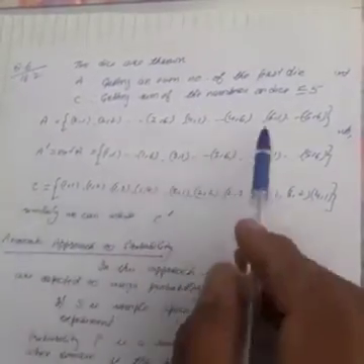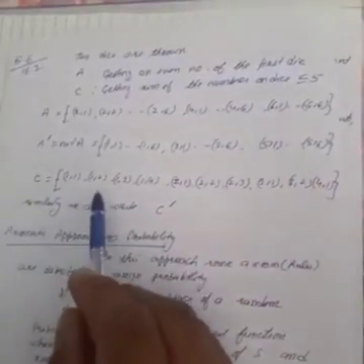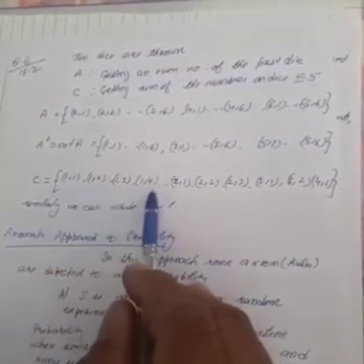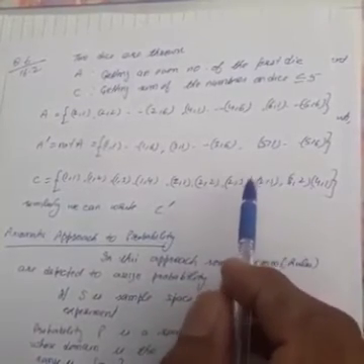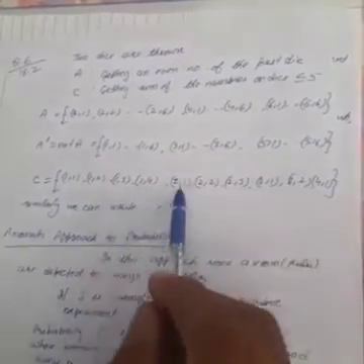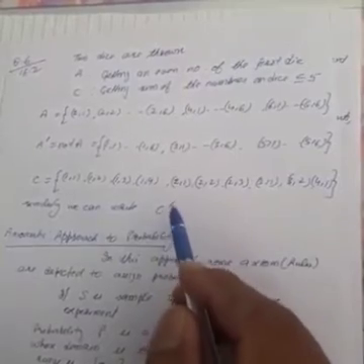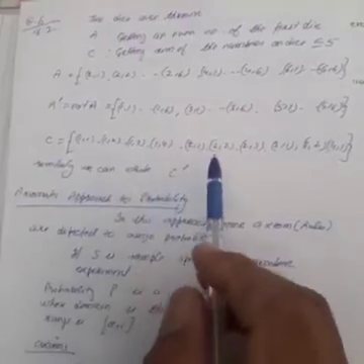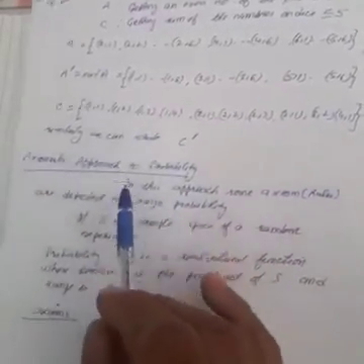Similarly, event C, getting sum of the numbers less than or equal to 5. So 1 1, 1 2 up to 1 4, then 2 1, 2 2, 2 3. Then 2 4 will not be there, because the sum will be 6. Similarly 3 1, 3 2 and 4 1. So this is C. And similarly you can write C complement or not C. You will write down all elements of S which are not present in C. I hope it is clear to all of you.